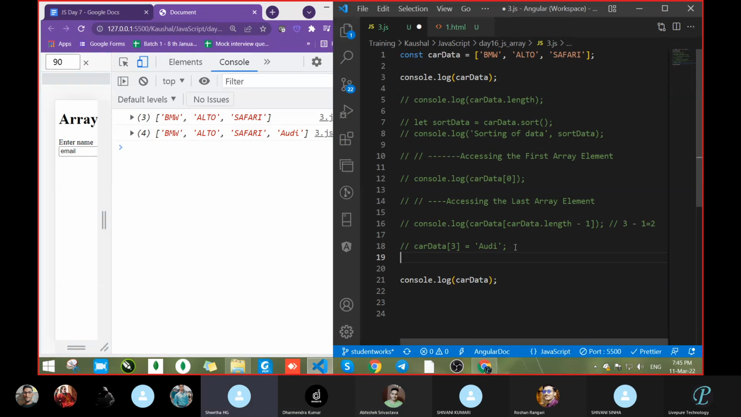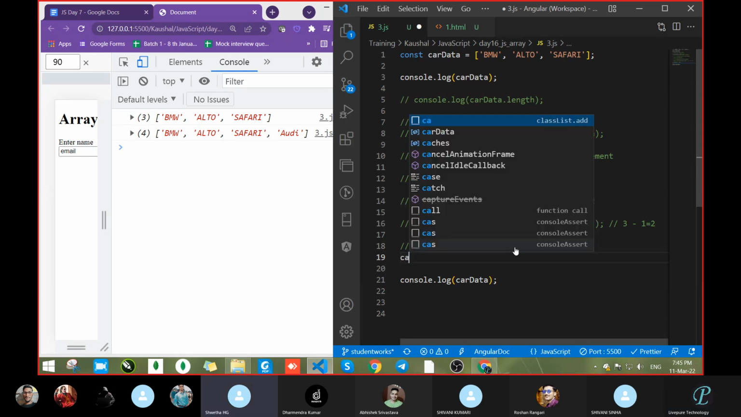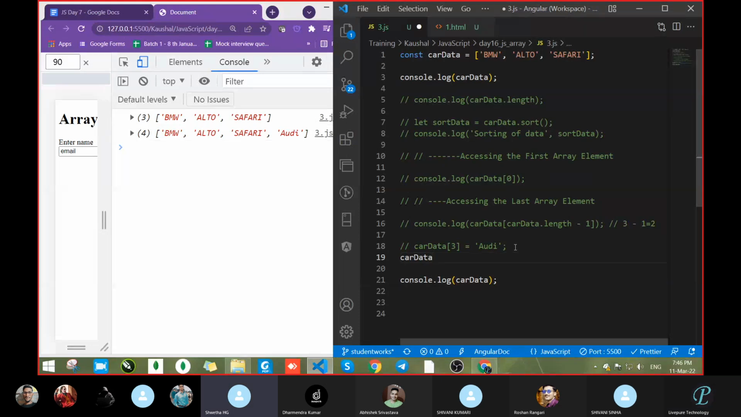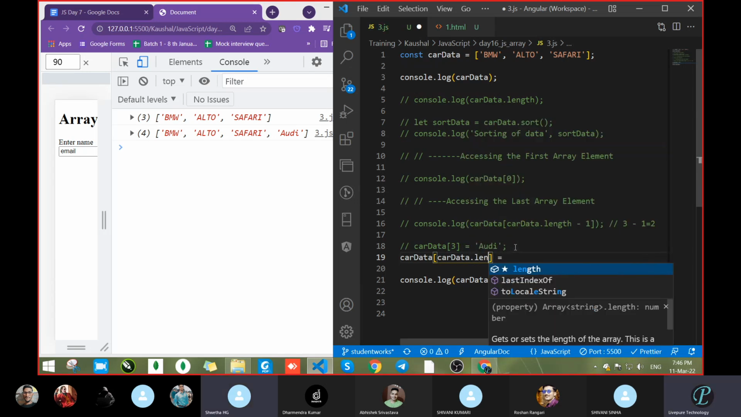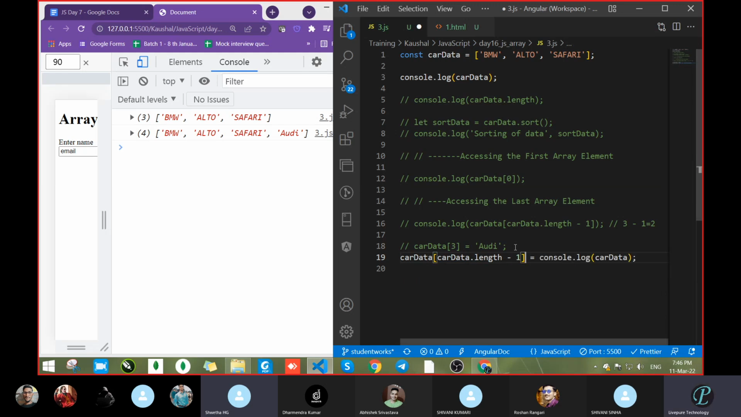One by one. Yeah, Sweta, tell. Car data, big bracket, inside car data dot length minus 1. Correct. And here pass any value like Tata, anything.